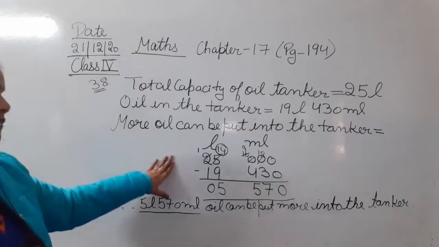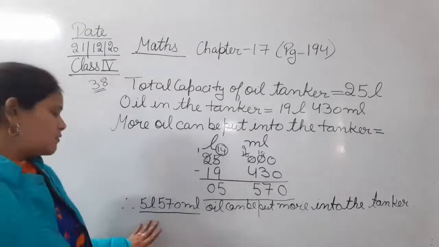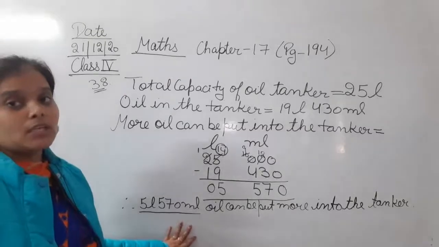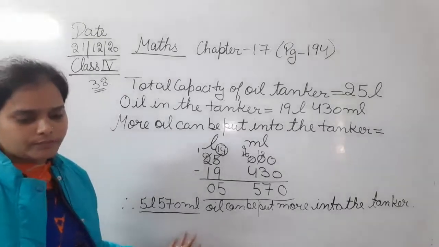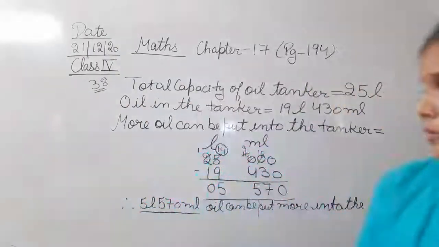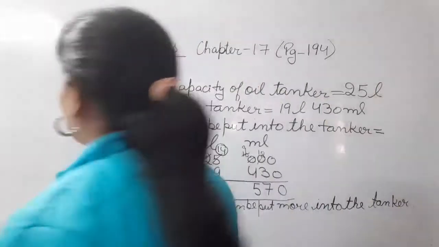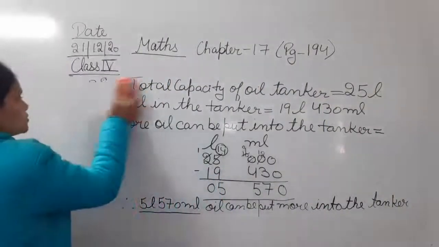So we did the subtraction and the answer is 5 liters 570 milliliters. So this is the solution of 38. You can pause your video here and note it down in your notebooks. Moving on to the 39th question, that is also a statement sum.